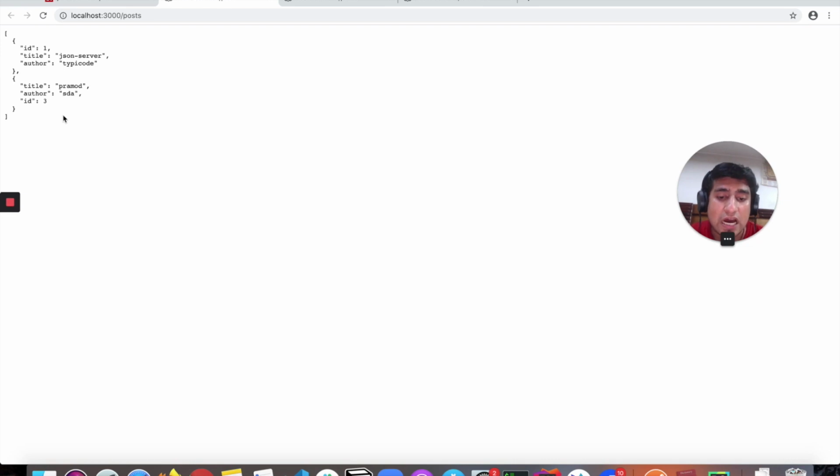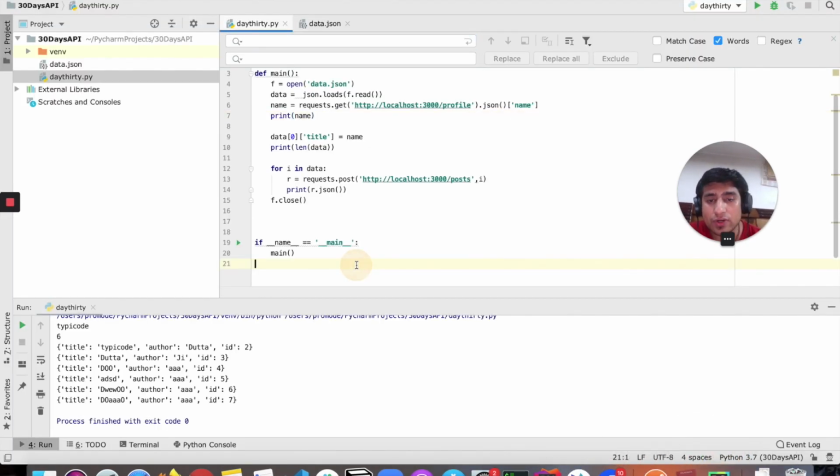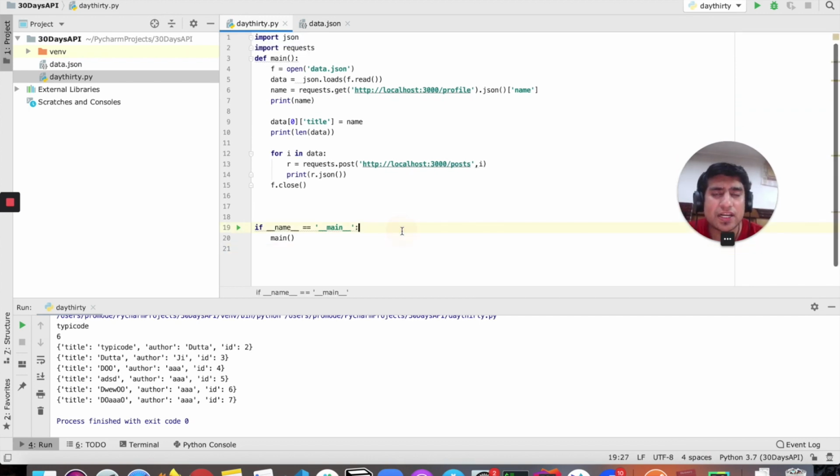So suppose I have a file in JSON format, and I want to iterate over it. How to iterate over it as well as pass one request. For example, I want to get a name from a different request and pass it to another request, right? That I want to do. Basically, I want to create a flow of the API request. How to do it in that case, right? So how you can do it, I'm showing you in Python. This is an example in Python, but it can be done in other languages.